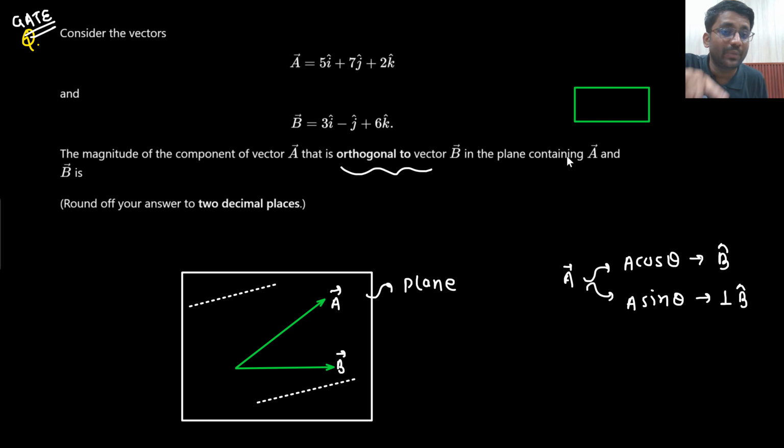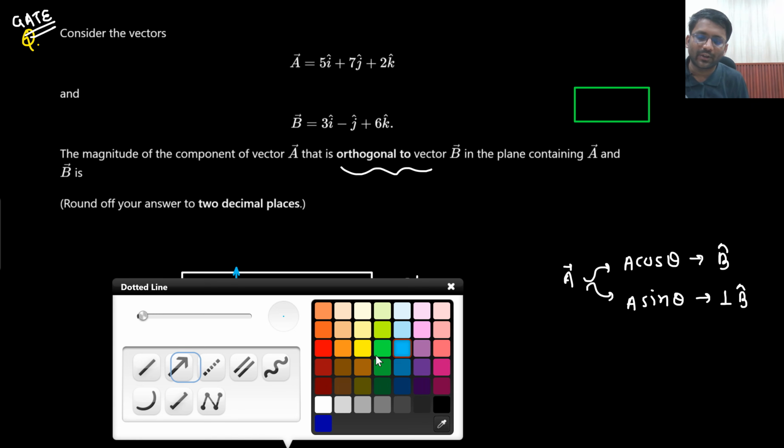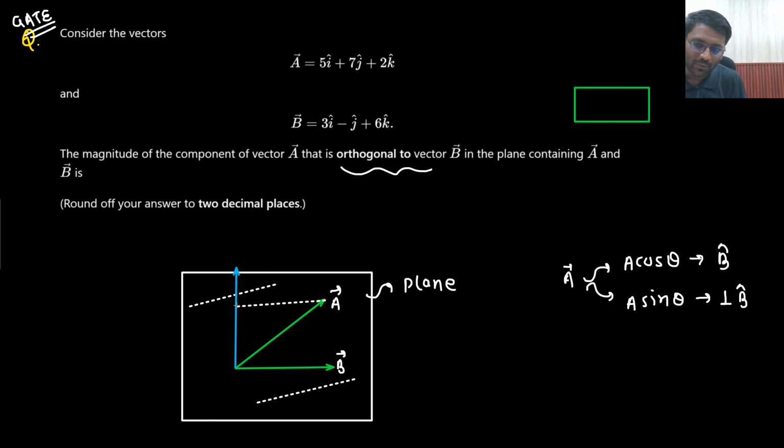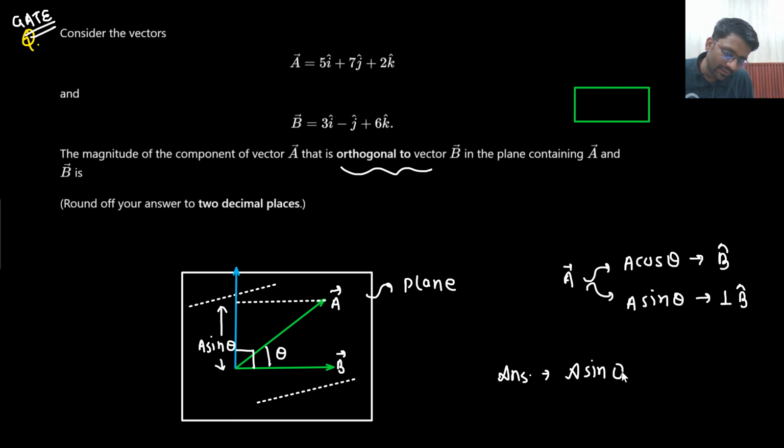But they are saying they should be in the same plane. That means this is the vector that they are asking about, the magnitude. You need to find the component of A which is perpendicular to B. That means they are talking about A sin theta, where theta is the angle between A and B. So your answer is nothing but A sin theta, where theta is the angle between A and B.